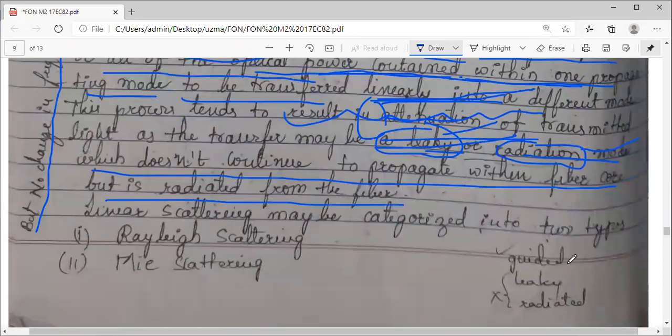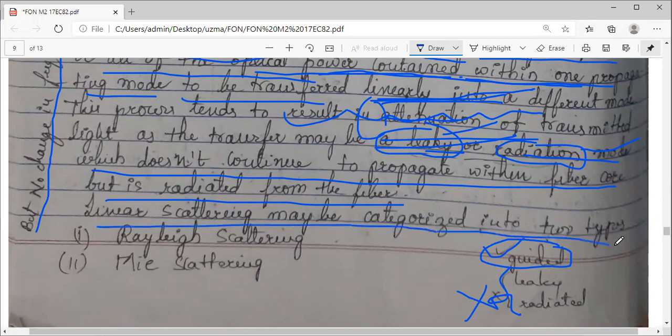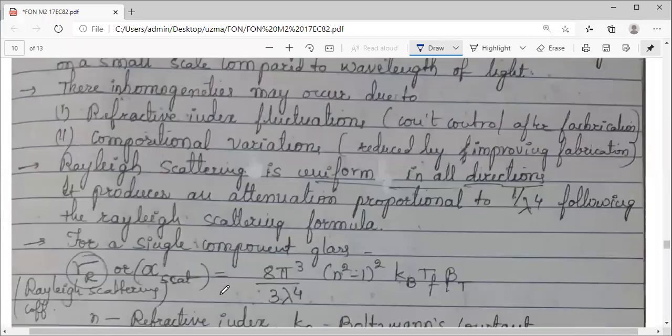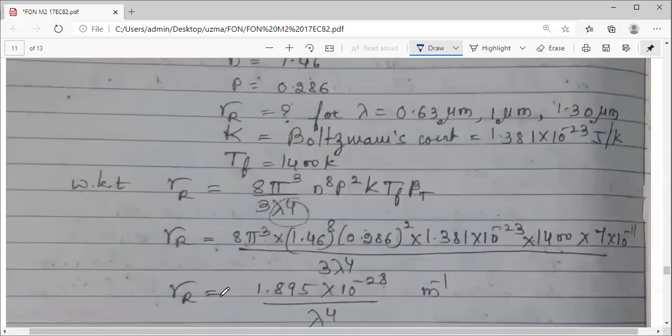Here I have just check-marked guided mode, yes, no issues. For leaky and radiated, it will discontinue. So basically there are two types of scattering that are categorized here. One is Rayleigh scattering, the other one is Mie scattering, M-I-E. These two types of scattering we will look into in detail.